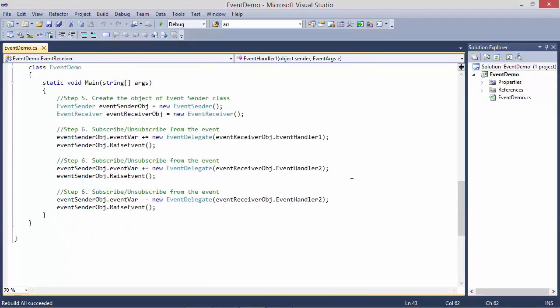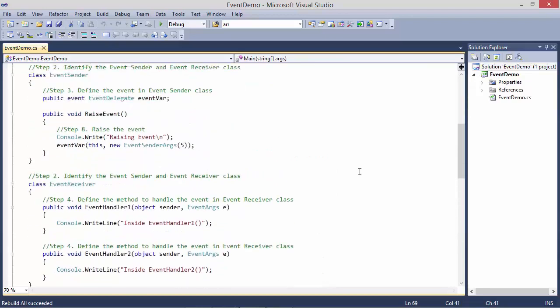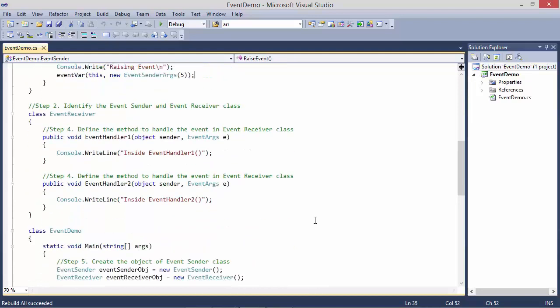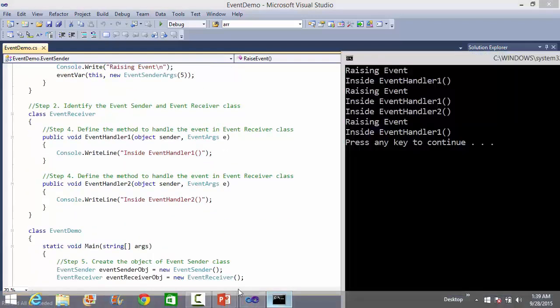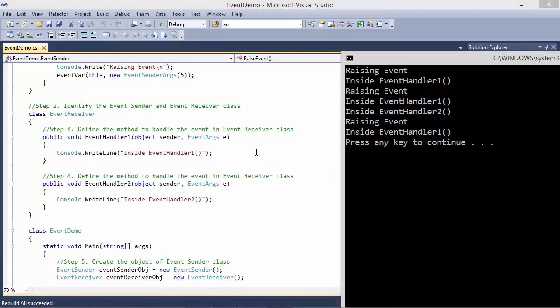Next time another method is subscribed, EventHandler2. So when we call the method RaiseEvent, it comes here, and when the event is raised, it is handled by methods EventHandler1 and EventHandler2. So it is displaying inside EventHandler1, inside EventHandler2.